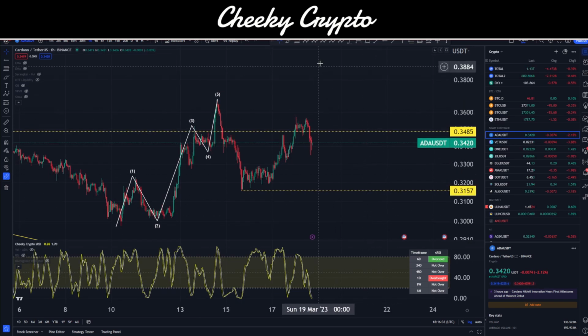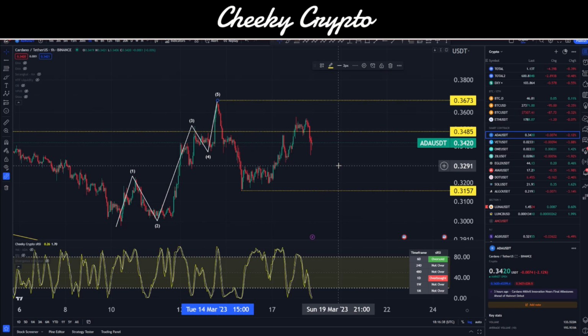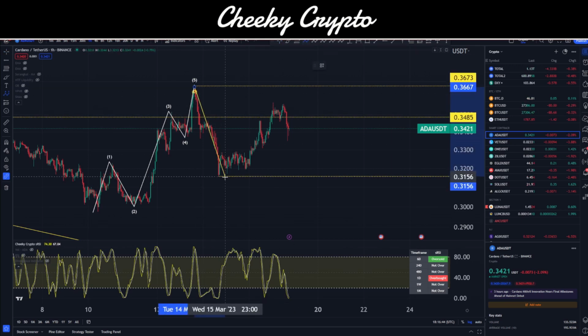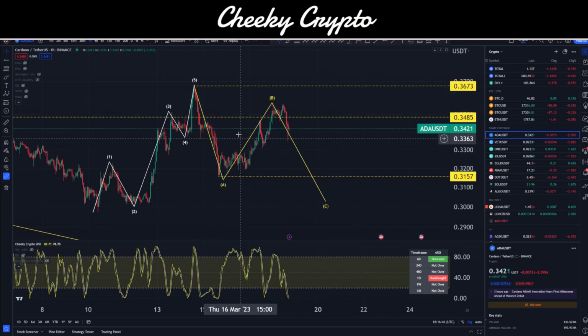It's got to go lower than that, in my opinion. However, that count would be wrong if we were to go higher than 36.73. So we would know that if you go up higher than that, then we're wrong on thinking that we are in some kind of A, B, C structure to the downside, right? And likewise, if we go down lower than 31.57, well, we're right, and we're confirmed that we're right, and we're moving in that direction.